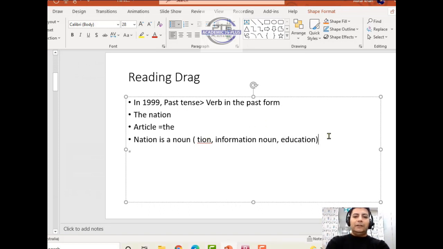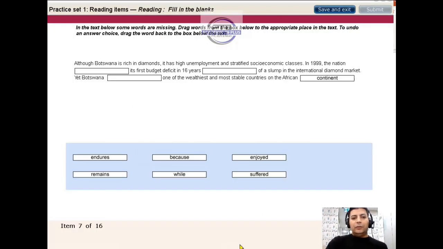So the formula here is, a noun is always followed by a verb. Okay, so if the verb is there, then it should be noun, adverb, verb. But now there is no verb here, so we say in 1999 the nation, we are looking for a verb in the past form.